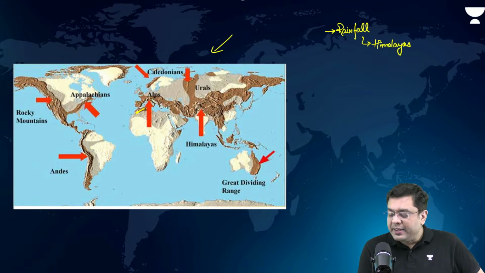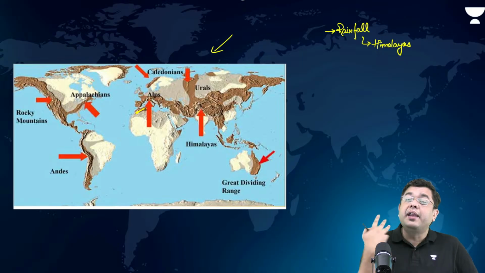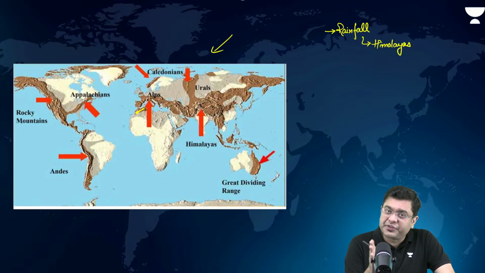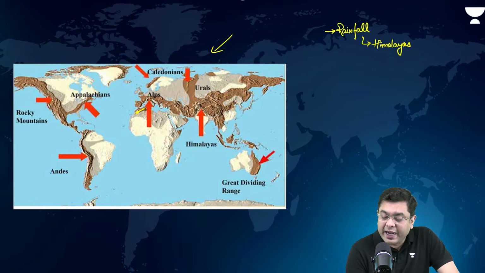In the case of Ural, however, they end up creating dry conditions on the leeward side. And that leeward side, the rain shadow zone, is what you will give an example for.